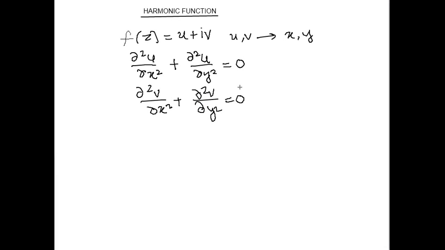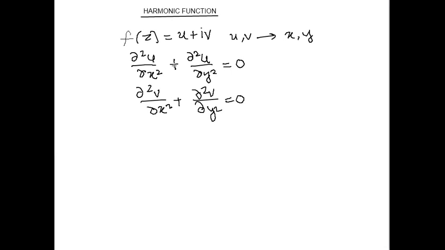So these are called the Laplace equations for second order derivatives. If u and v are harmonic functions and also have a conjugate harmonic function, then it is known as a simple conjugate function.